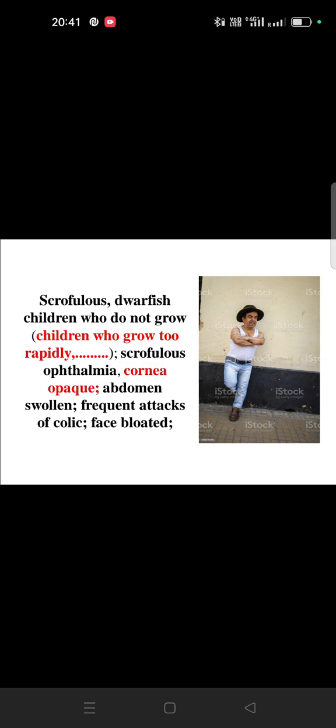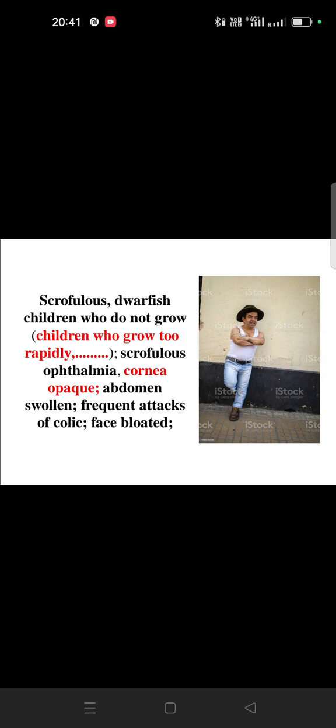But another symptom is there: children who grow too rapidly. Those children who are growing too rapidly, for example a child of 8 years who grows so fast that he looks like he is 12 years old. So can anyone tell me the name of the medicine? In which medicine does this occur? Yes, very good Bhavna. Calcarea phos. Okay, it occurs in Calcarea phos.